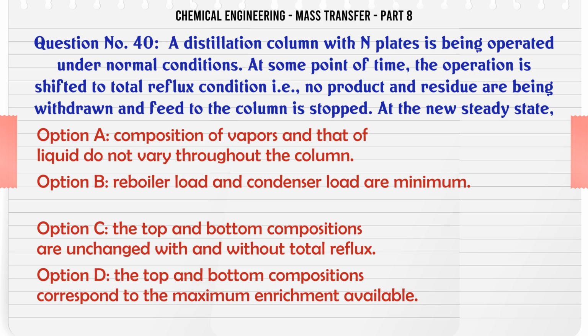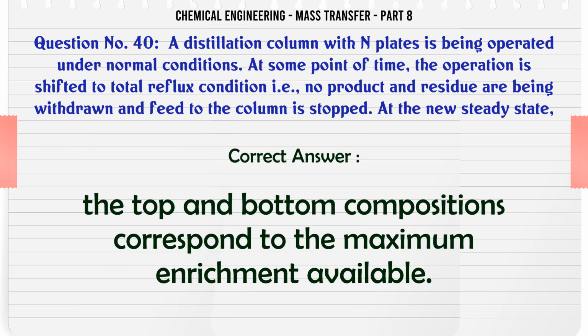B. Reboiler load and condenser load are minimum. C. The top and bottom compositions are unchanged with and without total reflux. D. The top and bottom compositions correspond to the maximum enrichment available. The correct answer is the top and bottom compositions correspond to the maximum enrichment available.